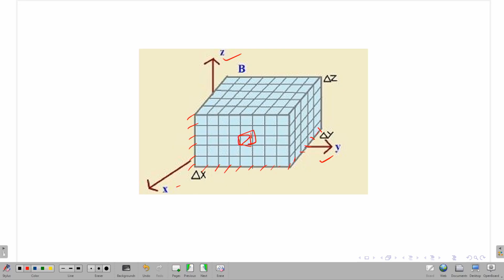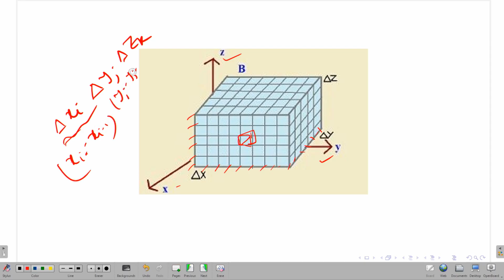Those cubes will give you subrectangular cubes, and I denote it as D suffix ijk, which is nothing but del xi, del yj and del zk. What does this mean? That means x is running from xi minus 1 to xi, y from yj minus 1 to yj, and z from zk minus 1 to zk. If this is the case, then it is called a subcube. So, that will form a